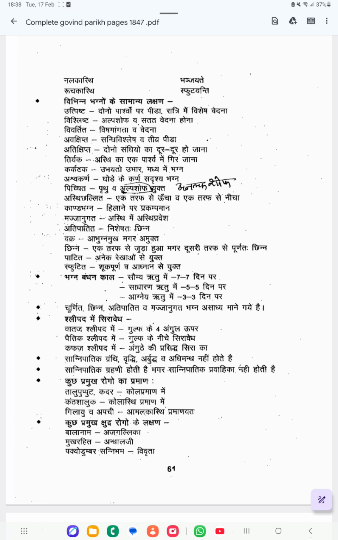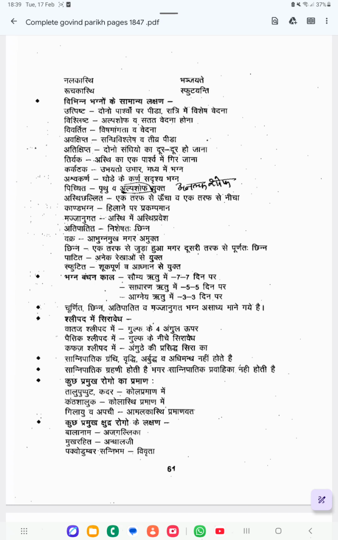Then Adikshipta: the two bones forming the joint move far apart. The bones will be moving apart, so a gap will be created between these two bones because of the dislocation. So that is called Adikshipta.